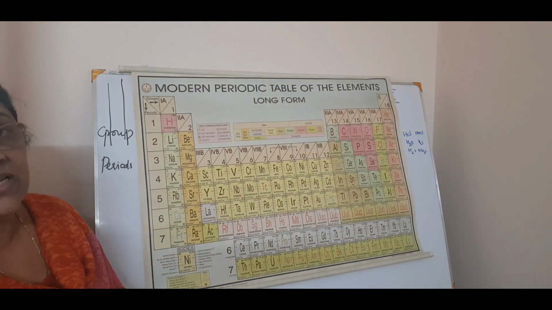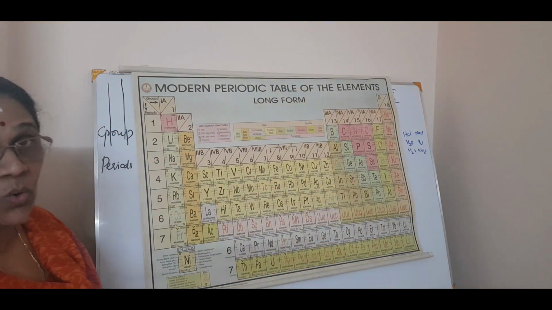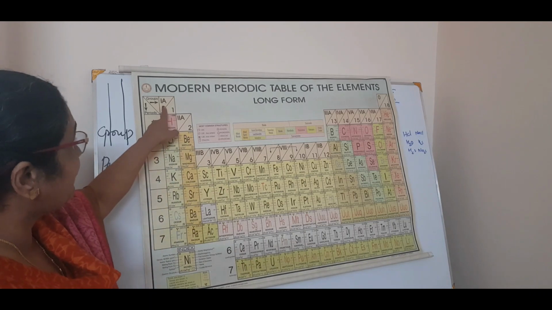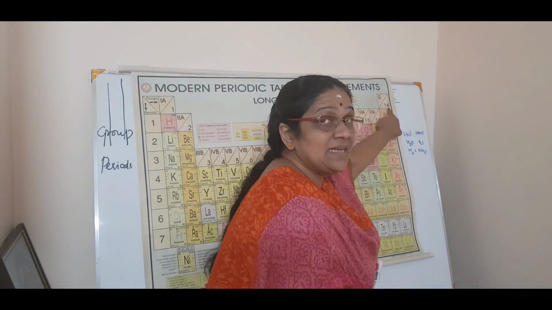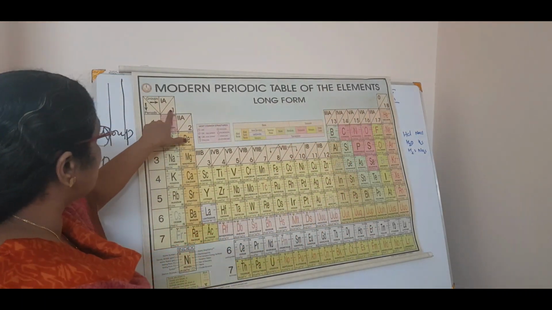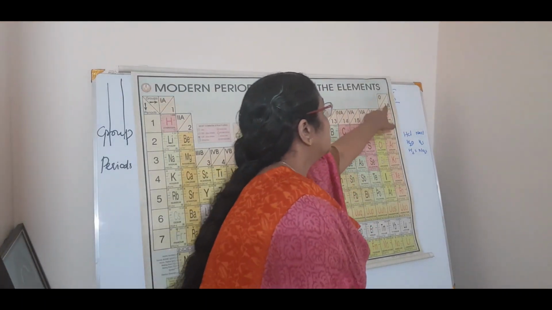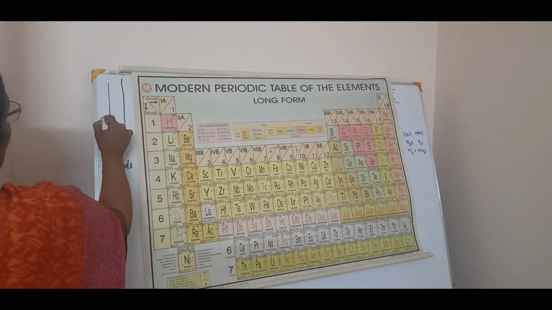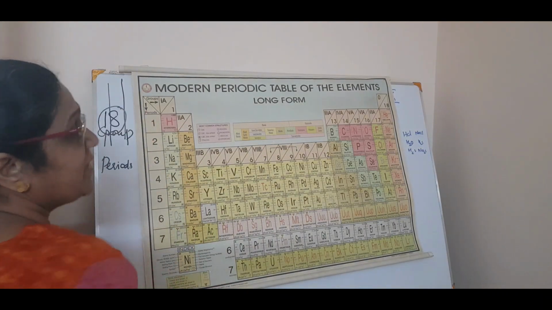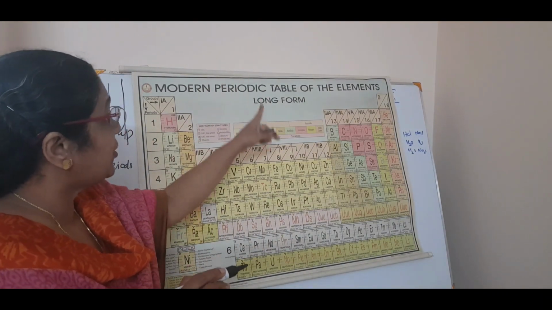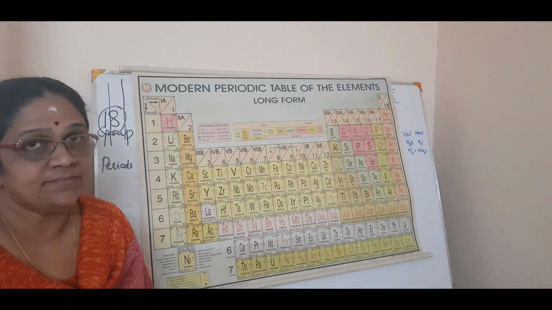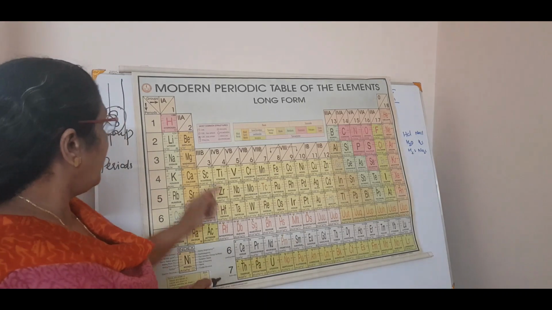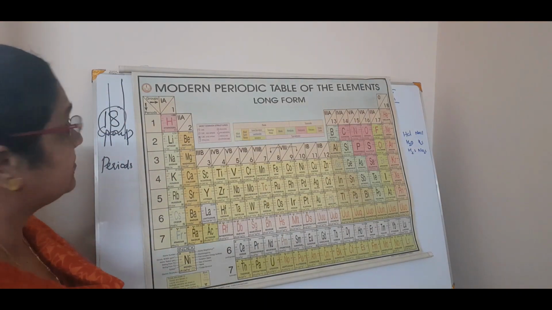See? So how many groups are there in total? Starting from first to 18. So from first to 18, how many groups are there in total? 18 groups are there in a modern periodic table of the elements. Clear? Okay. Now, how many periods are there?